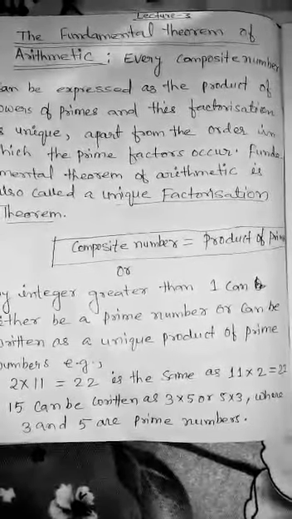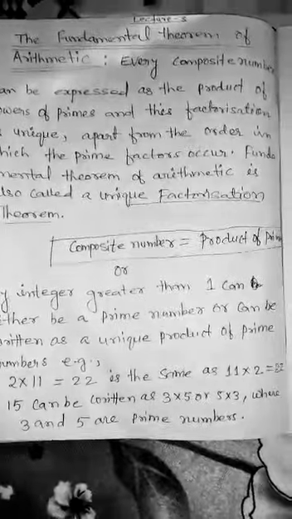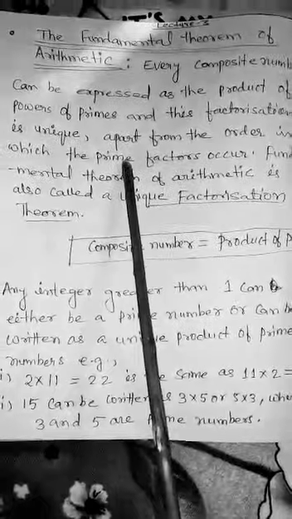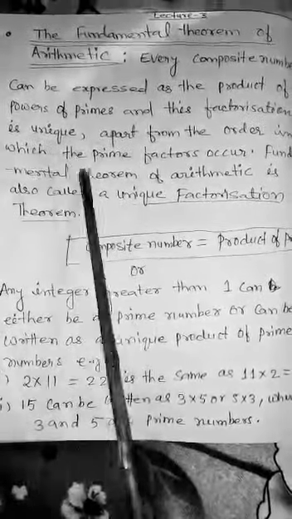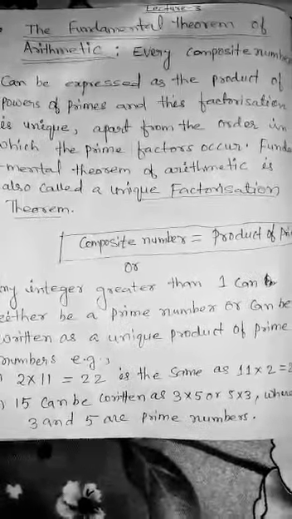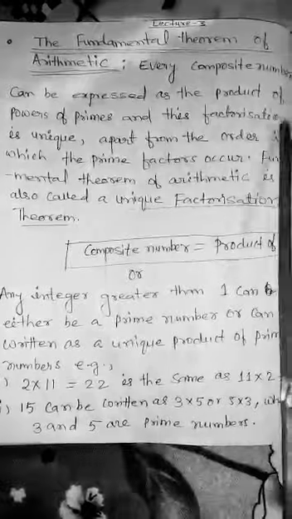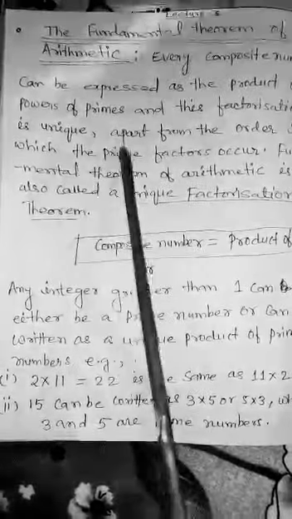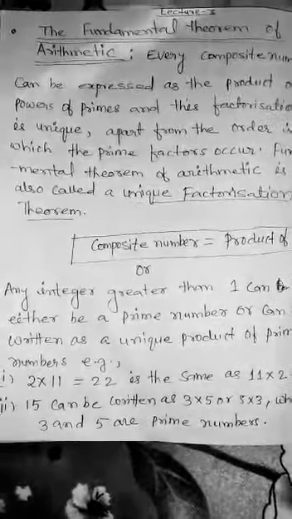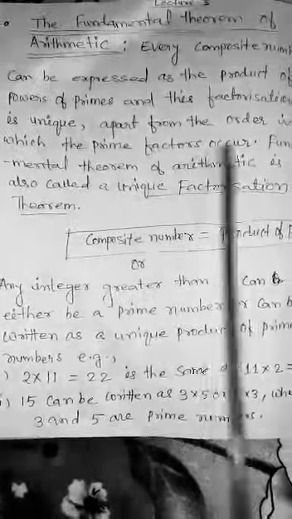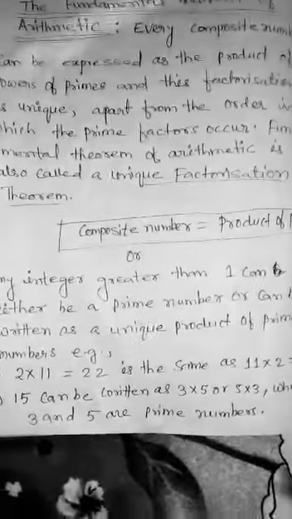Let me repeat the statement again. What the statement is saying: every composite number can be expressed as the product of powers of primes. You know how we will write the power of primes. Suppose we want to write 6, how will we write? 2 into 3. So it is telling that every composite number can be expressed as the product of powers of primes, and this factorization is unique. Why is it unique? Because 6 we can write as 2 into 3 or 3 into 2. That's why it is telling that this factorization is unique apart from the order in which the prime factors occur.